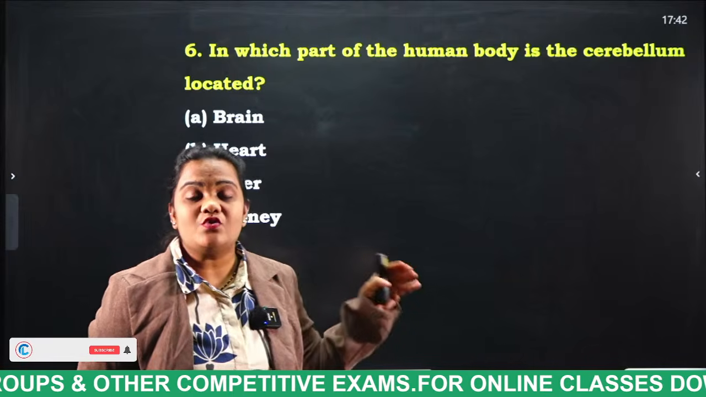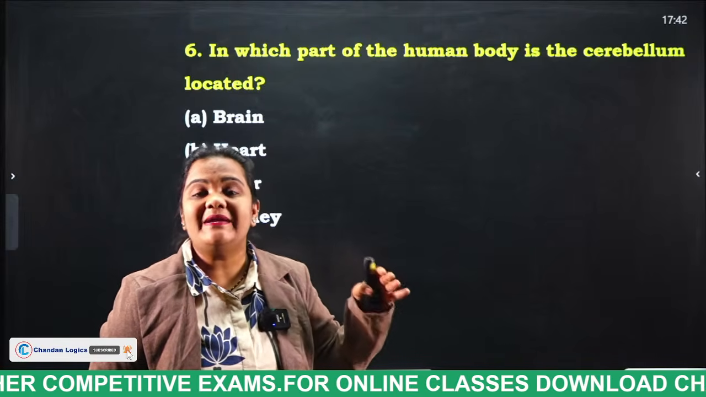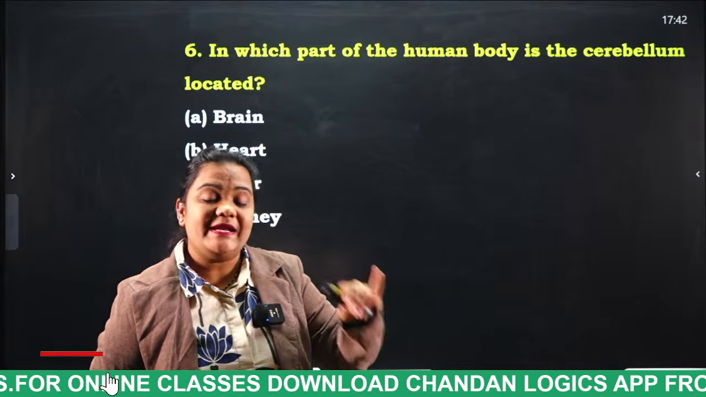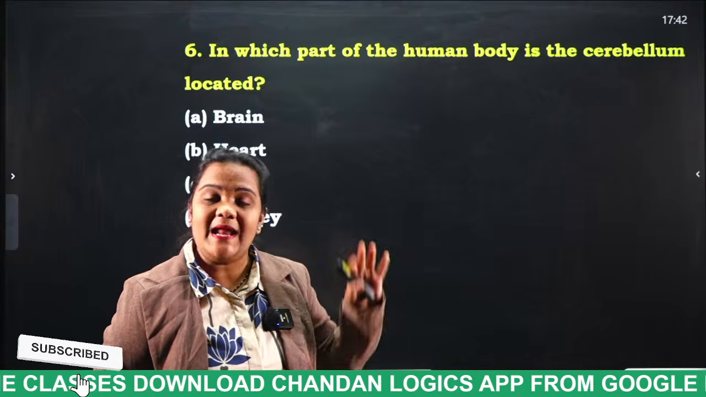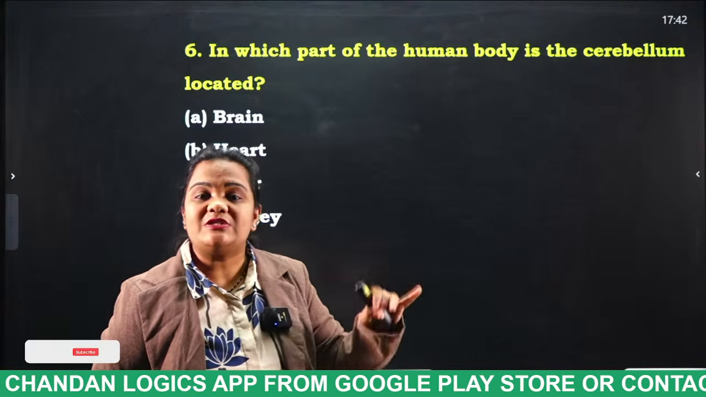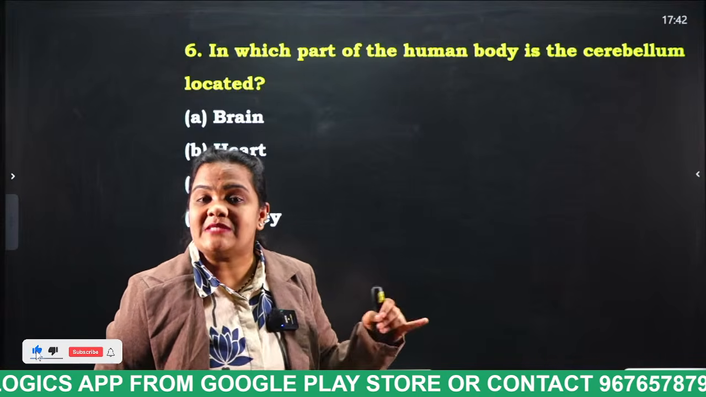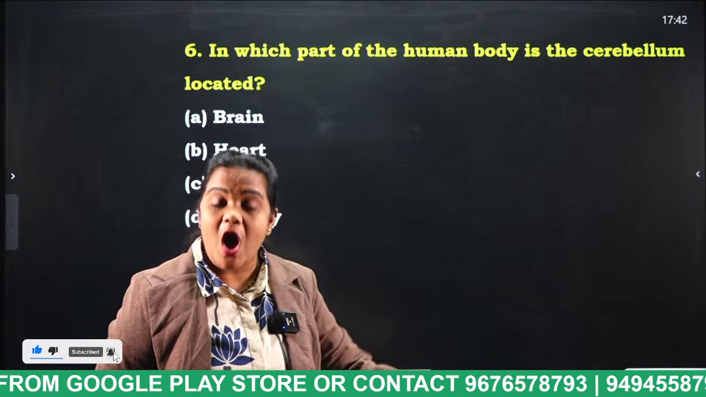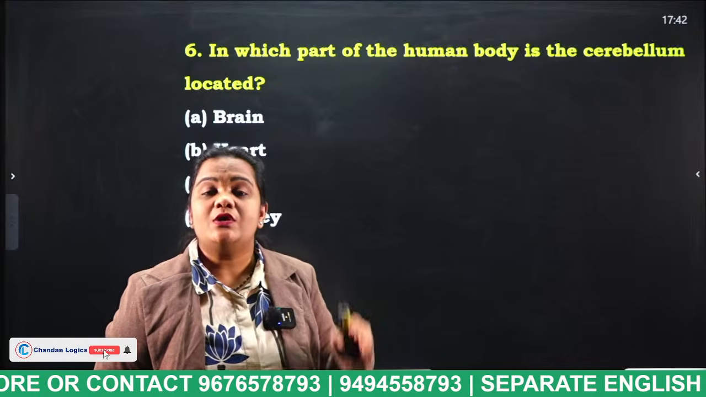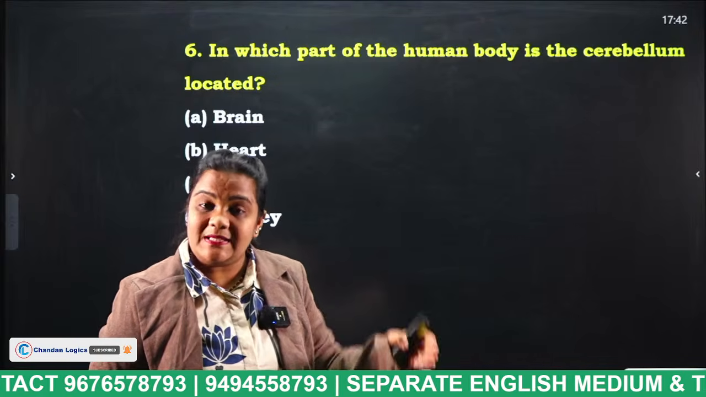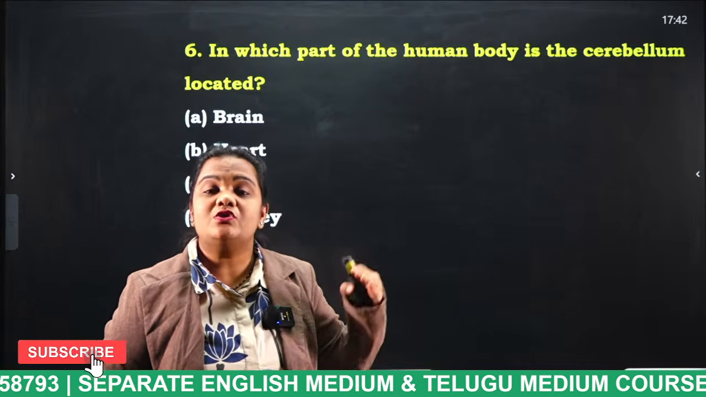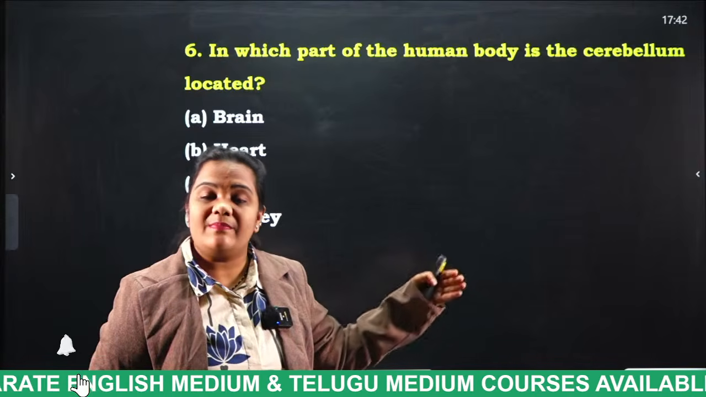What is the answer for this question? How many parts of the brain do we have, students? Cerebrum, cerebellum, medulla oblongata and hypothalamus. These four parts we must remember for sure. The first one is the cerebrum, also known as the big brain or thinking brain. It performs thinking, memorizing, logical thinking and reasoning.